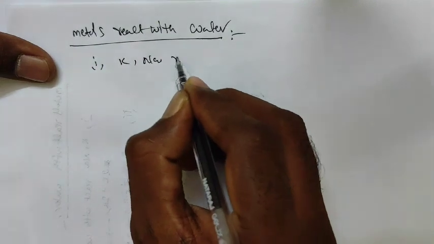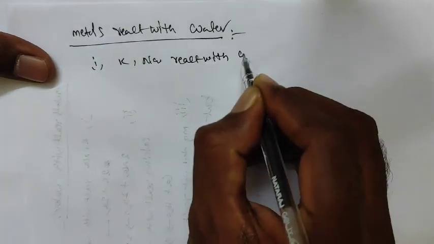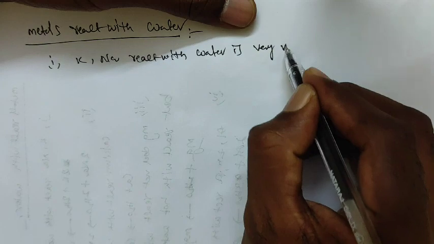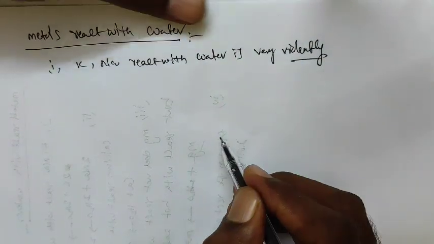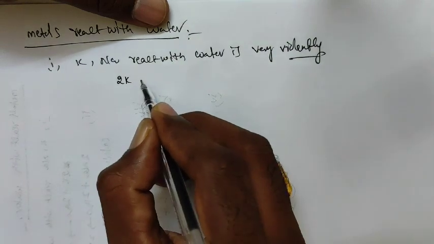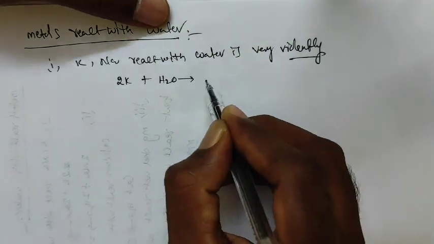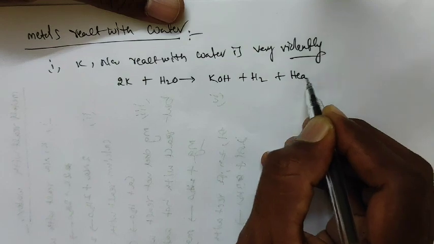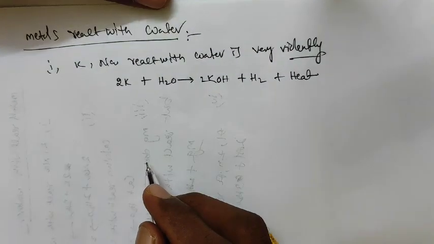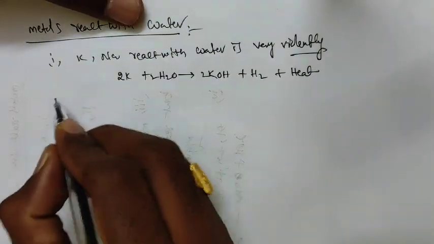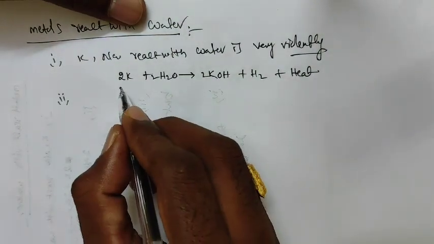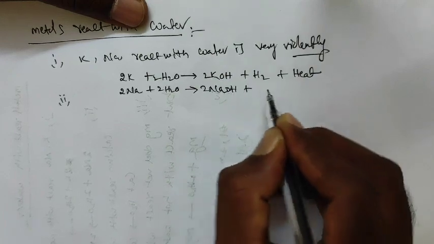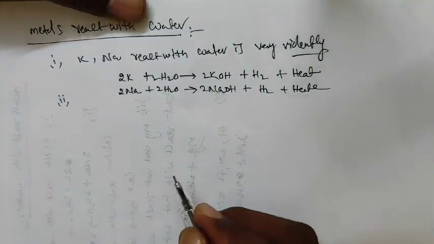Potassium and sodium react with water very violently, explosively. So the equation: potassium plus H2O gives KOH plus H2 plus heat released. Same for sodium: Na plus 2H2O gives 2NaOH, sodium hydroxide, plus H2 plus heat released.